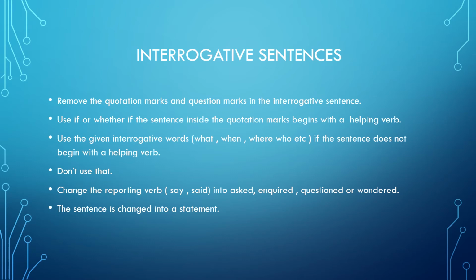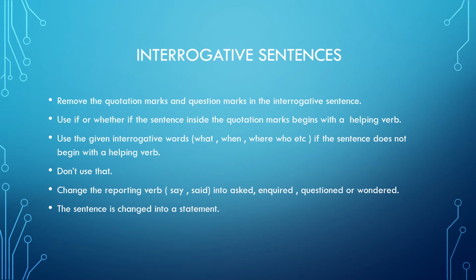Now, if you have a helping verb which is in the beginning of an interrogative sentence, like you may have is, are, am, was, were, these are all helping verbs, and if our question starts with these, then after I start my sentence with words like inquired, questioned, asked, I have to write if or whether.